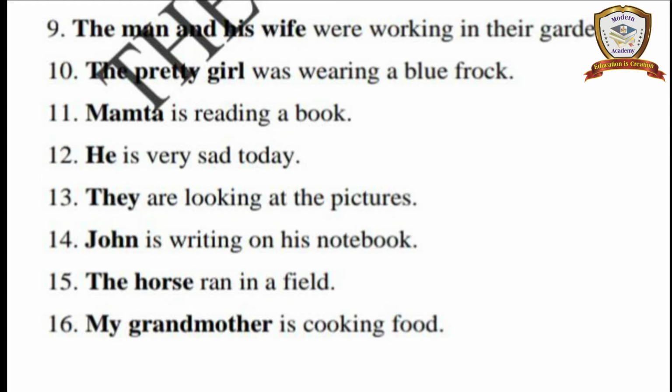See the remaining sentences also. He is very sad today: he is the subject, the remaining part is the predicate. They are looking at the pictures: they is the subject and the remaining part is the predicate. John is writing on his notebook: John is the subject. Next, the horse ran in a field: the horse is the subject. My grandfather is cooking food: my grandfather is considered the subject.